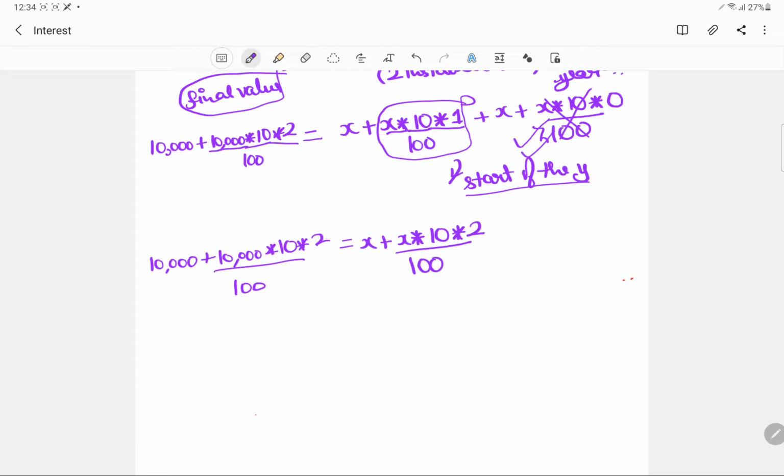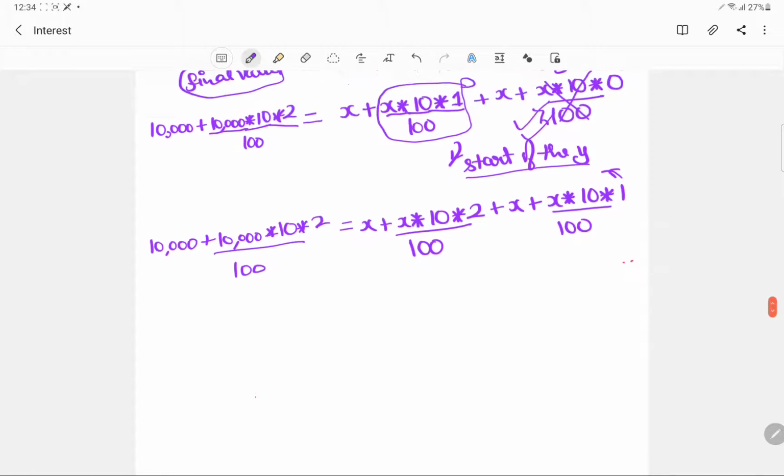So basically you saved an interest for the entire 2 years. Then you paid an installment at the start of the second year. So you will basically end up saving an interest on that X for 1 year. Okay, I think you got the difference, because you were paying it at the start of the second year, so for that entire year you won't be charged an interest on that.